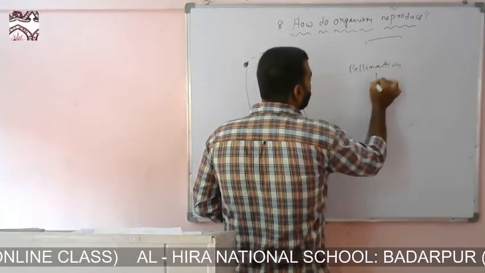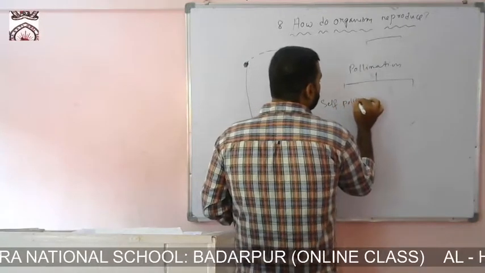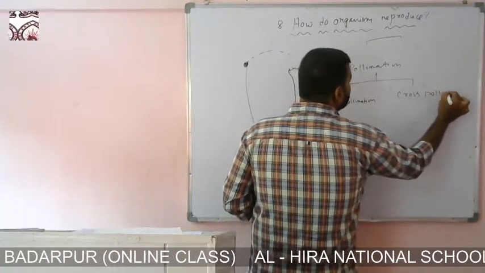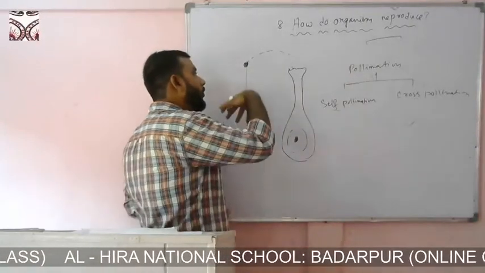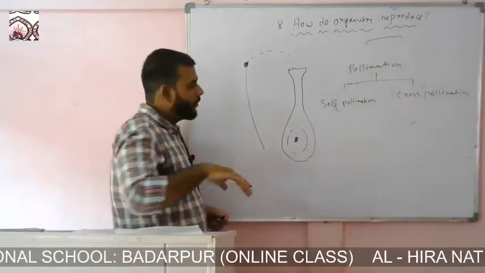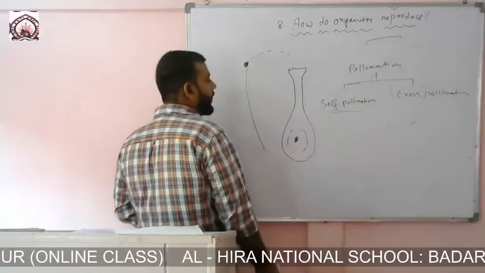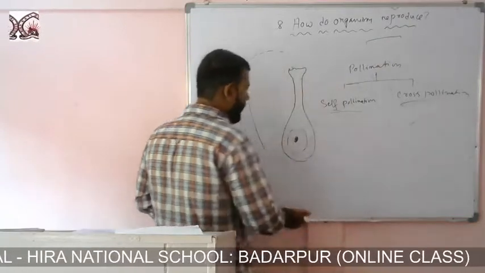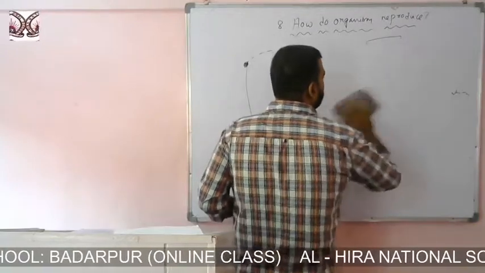Pollination is of two types: one is self pollination and the other is cross pollination. What is self pollination? When pollen grain from the same flower falls on the stigma of the same flower and fertilizes the egg of the same flower, we call it self pollination. Whereas if the pollen grain is from a different flower, we call it cross pollination.